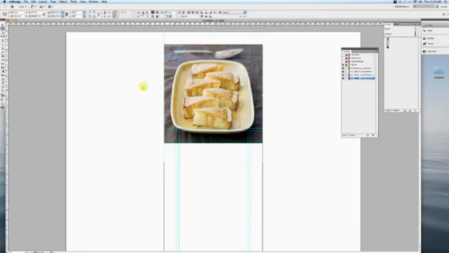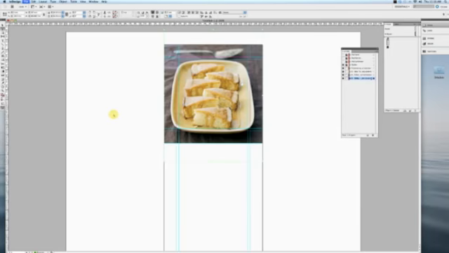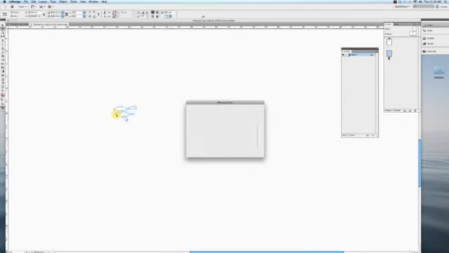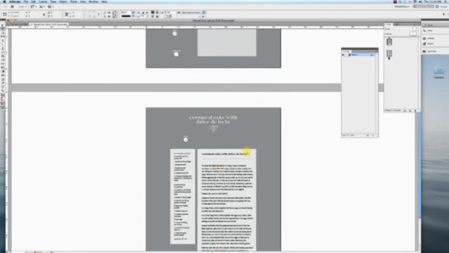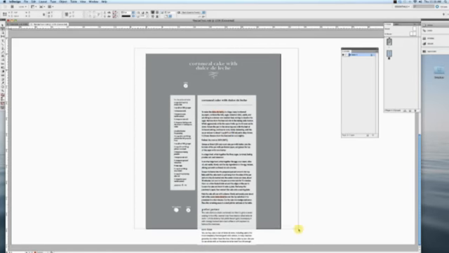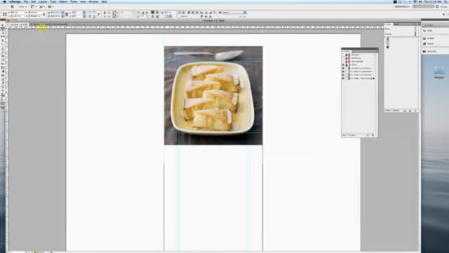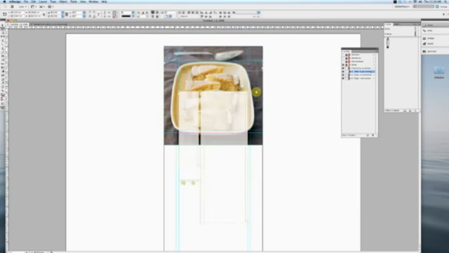And now I'm just going to open up another document that has some text already established. And I'm just going to copy and paste this already designed text in here so you don't have to sit and watch me play with fonts and kerning and leading and all that stuff. So this is my cornmeal cake here. Oh, that's the wrong one. So I'm going to grab all of this. I'm going to just hit the copy button. And this is literally how you can build this if you're working from existing print content or something that you already have designed. You really can just go in and copy and paste into this template and then move things around a bit or tweak them to fit this particular template. So I'm going to paste all that in.